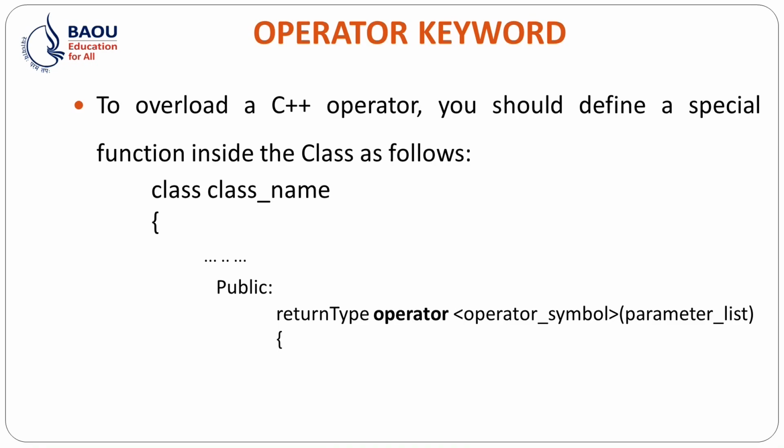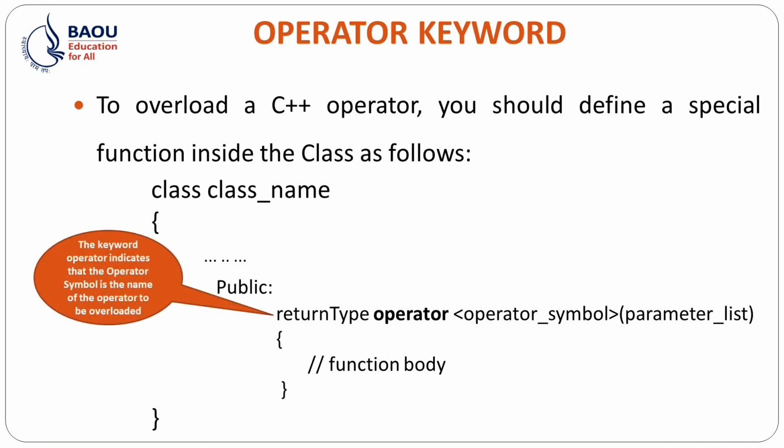For example, if I want addition of objects, then I will use the plus symbol and the parameter list, then the function body and close of the function. So the keyword operator indicates that the operator symbol is the name of the operator to be overloaded, as I said earlier.